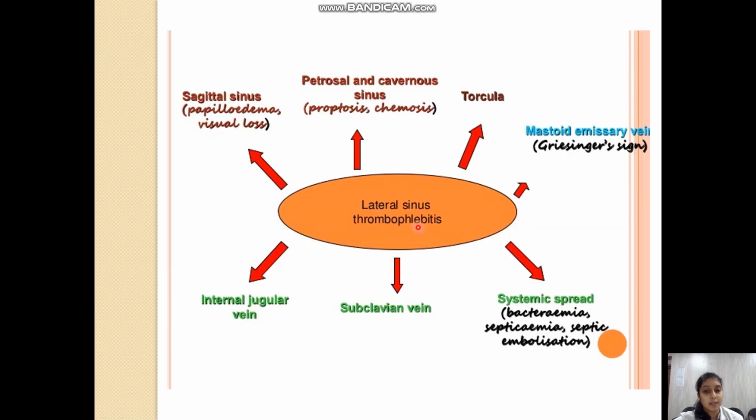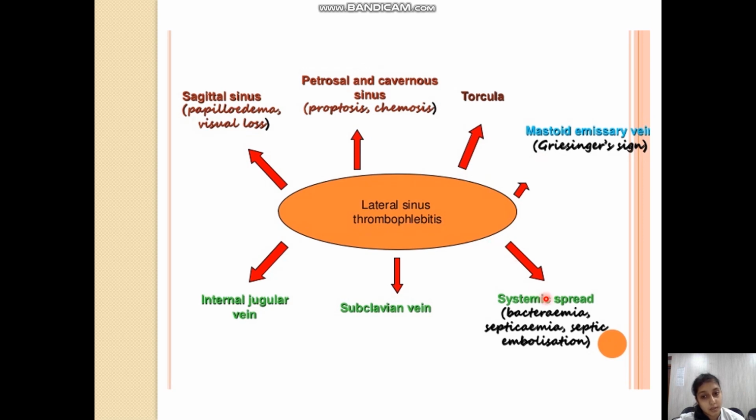Now this lateral sinus thrombophlebitis, once it has occurred, can spread to many areas, as I already said, that is to the sagittal sinus. Once there is obstruction of the sagittal sinus, it can cause increased intracranial pressure in the parietal lobe, causing papilloedema or visual loss. If the petrosal and the cavernous sinuses are blocked, it will lead to ptosis and chemosis. It can spread to the mastoid emissary veins, and they will present with Griesinger's sign that we'll be learning later.